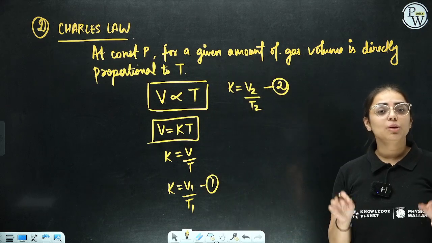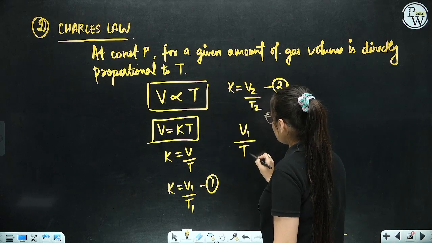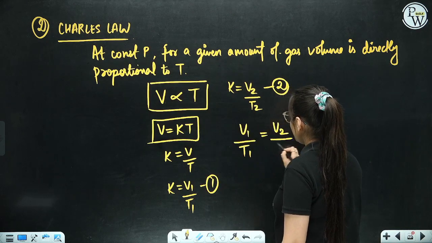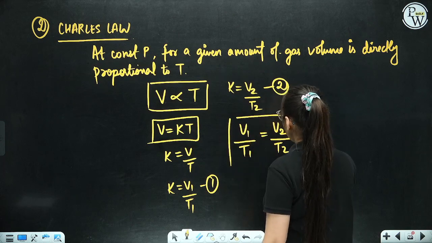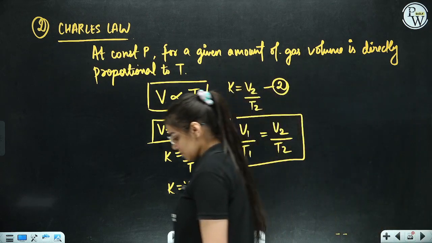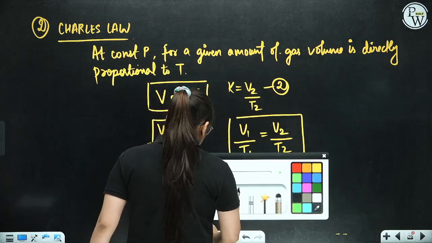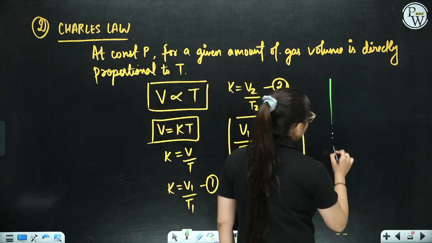If I compare both of the equations, the first and the second, what am I getting? V1 by T1 is equivalent to V2 by T2. So, this is my new formula for Charles law. Yes, everyone, is it clear to each and every one of you? That's really great. Now, let's draw the graph with regard to volume and temperature.